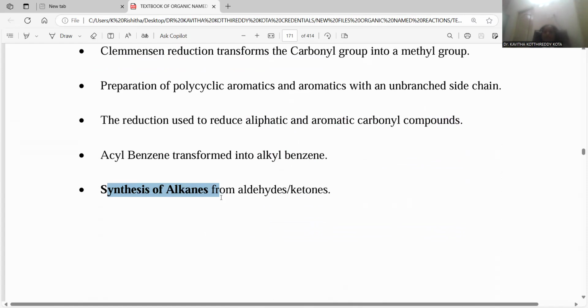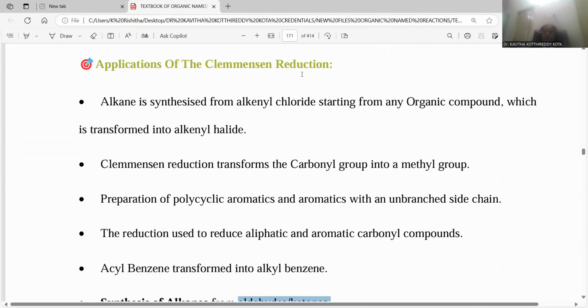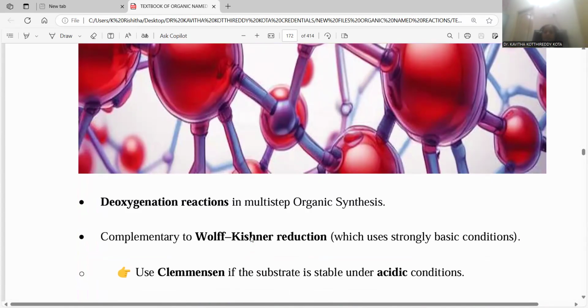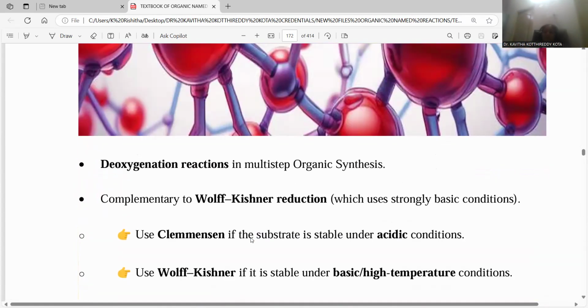Synthesis of alkanes is the main application of this Clemmensen reduction. You can start with either aldehyde or ketone. Aldehyde gives rise to terminal alkanes, while ketones give rise to an in-between methylene group. Right, so this is the way you can accomplish alkane manufacturing by the Clemmensen reduction process. By this we completed the process, and here some more steps are available.